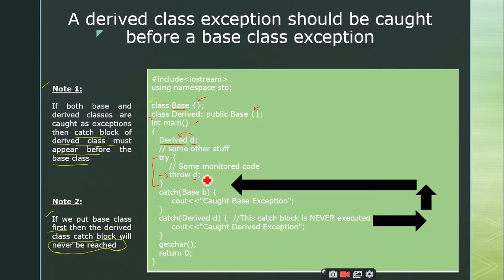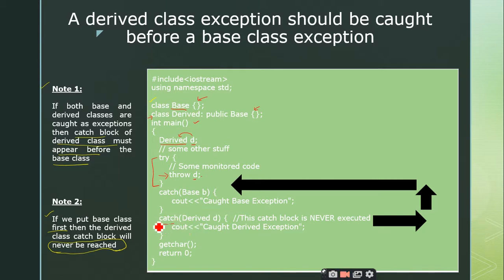So when it is thrown, what happens here? It should catch, sir. So the throw has to hand it to the catch block, but this does not happen.